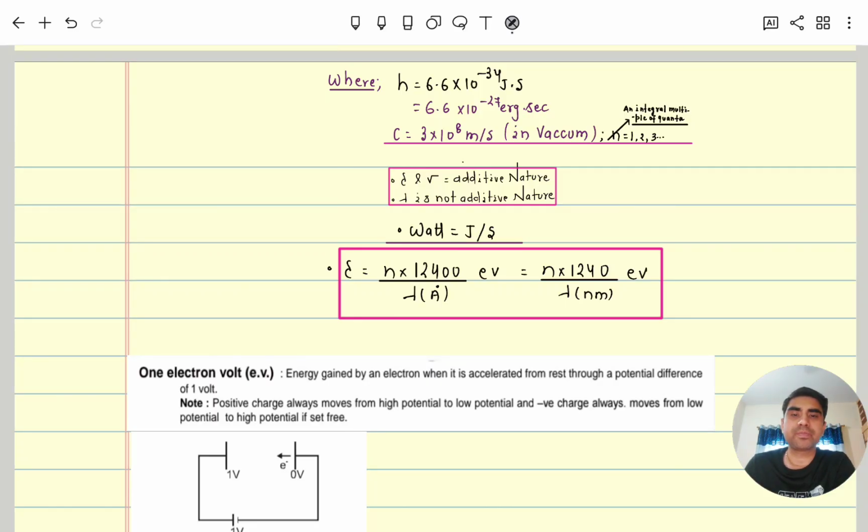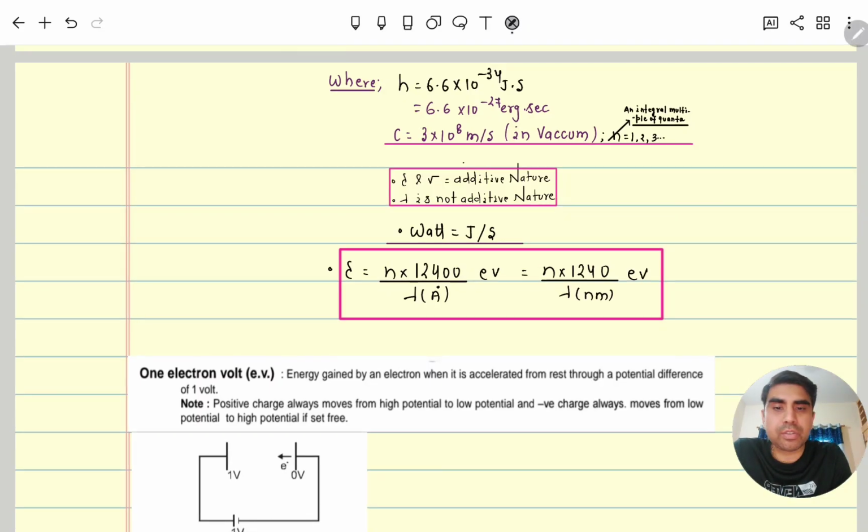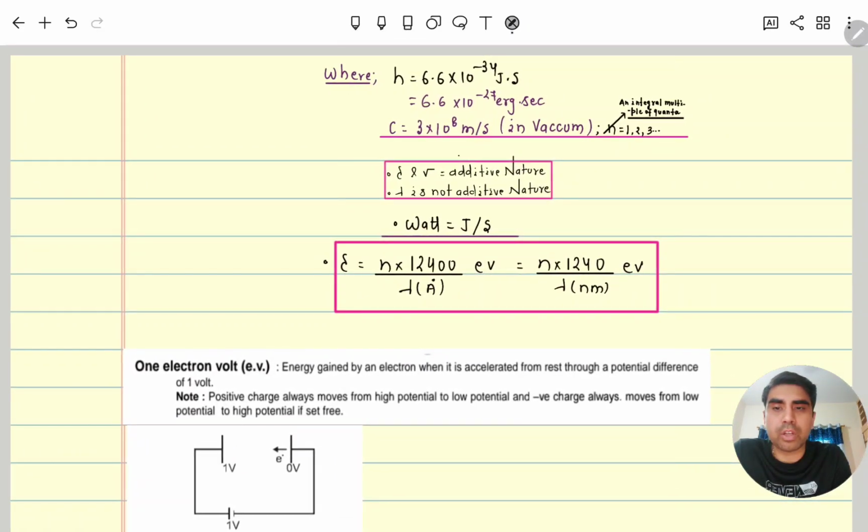Next, for solving questions, this is the shortcut. No need to always put the values of h and c. After putting h and c, we get a ready-made formula: E is equal to n 12400 divided by lambda, where lambda must be in angstrom, then energy will come in electron volt. Or if lambda is in nanometer, then here we keep 1240.